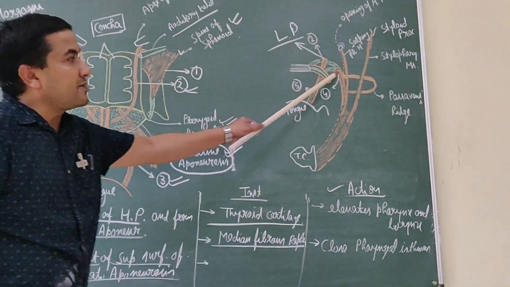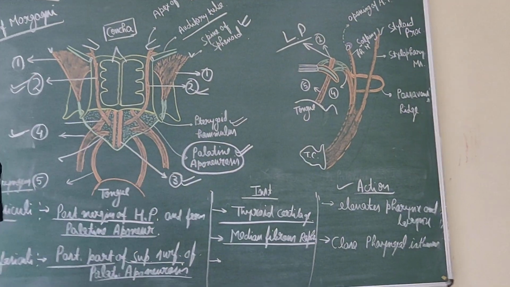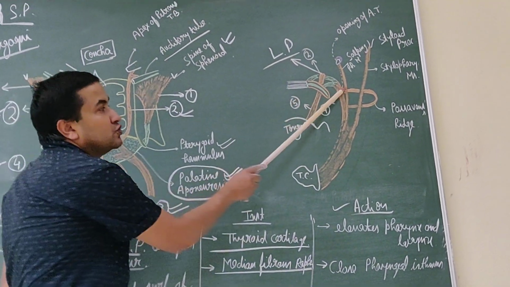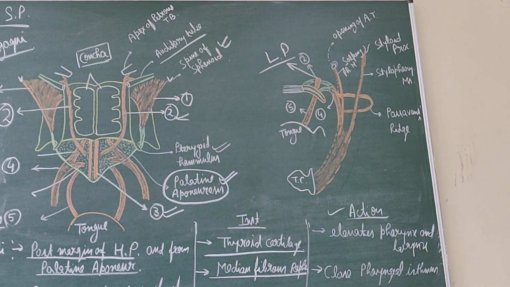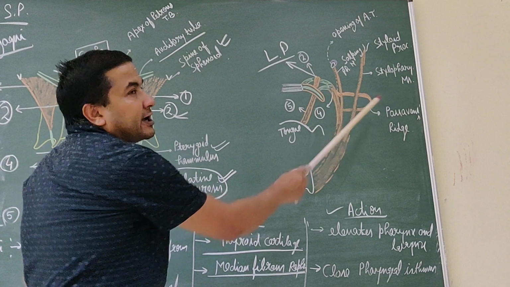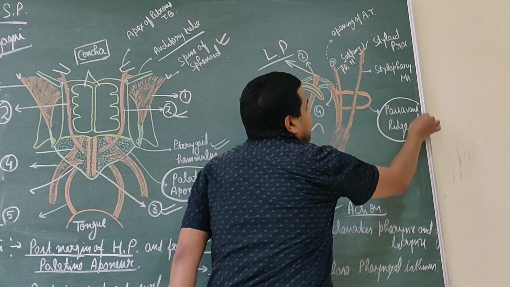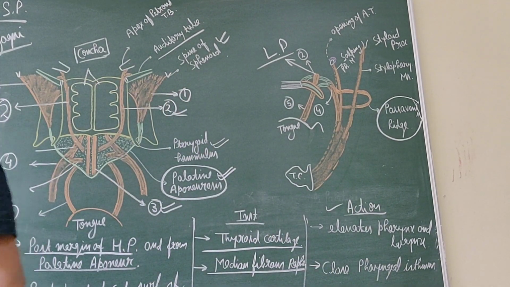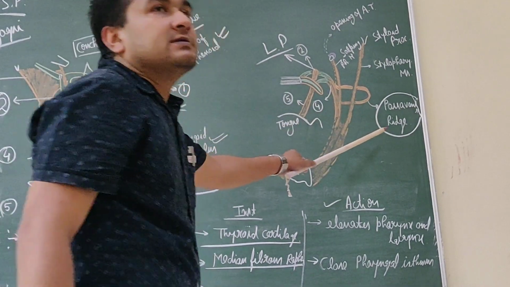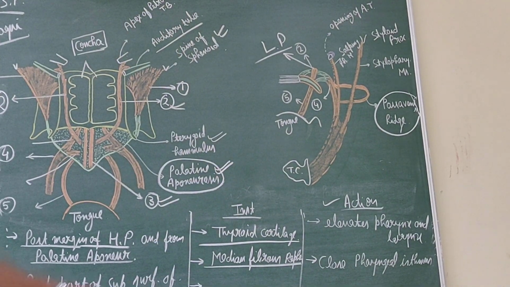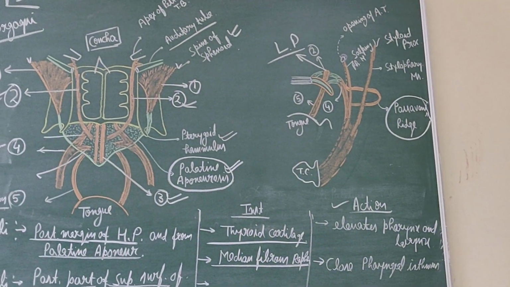Now, this is an important feature. Some fibers of the palatopharyngeus muscle form a U-shaped sling and fuse with the upper fibers of the superior constrictor to form a ridge, that is Passavant's ridge. This Passavant's ridge forms the posterior boundary of this opening, the nasopharyngeal isthmus.